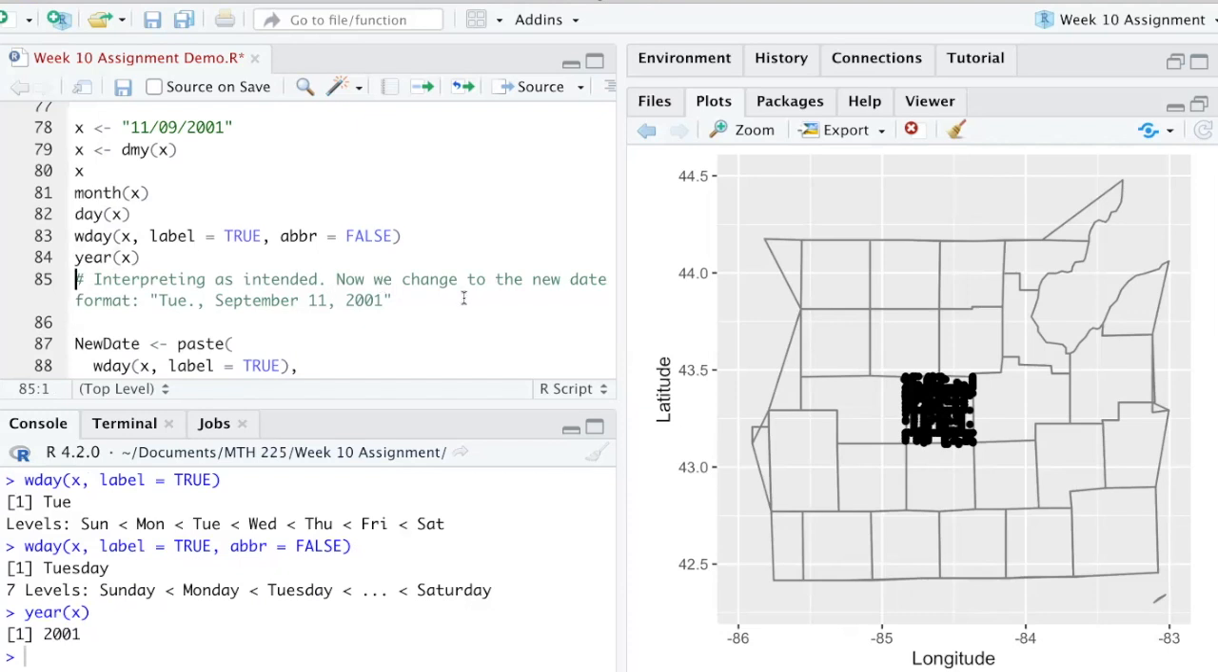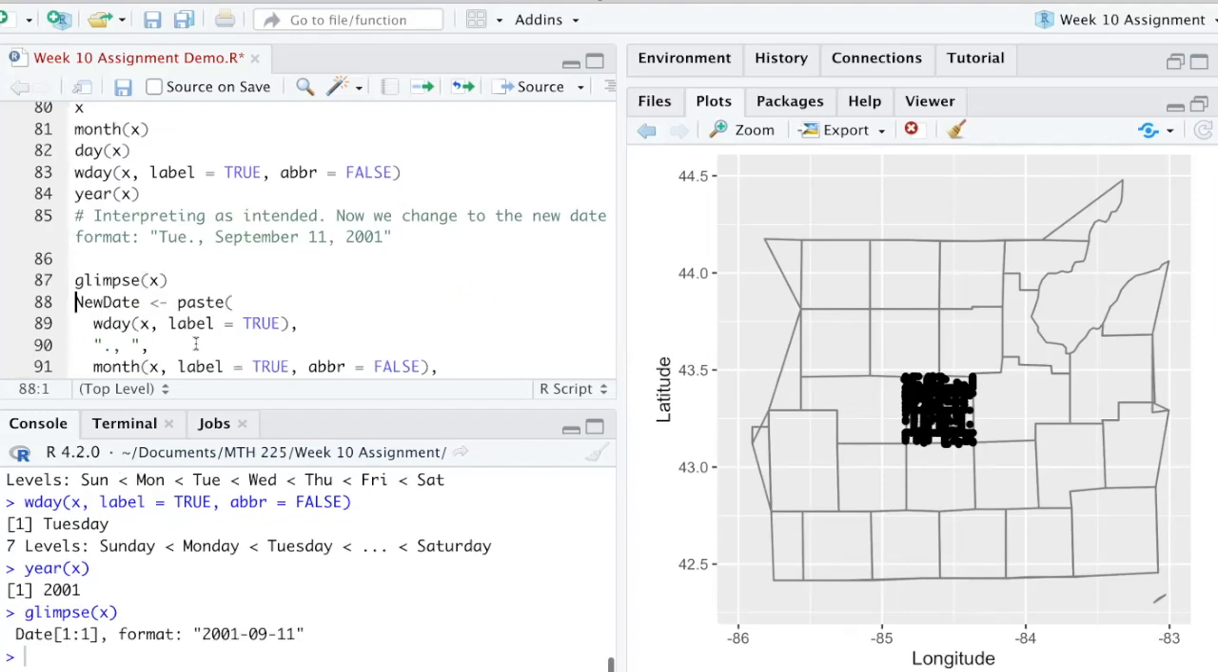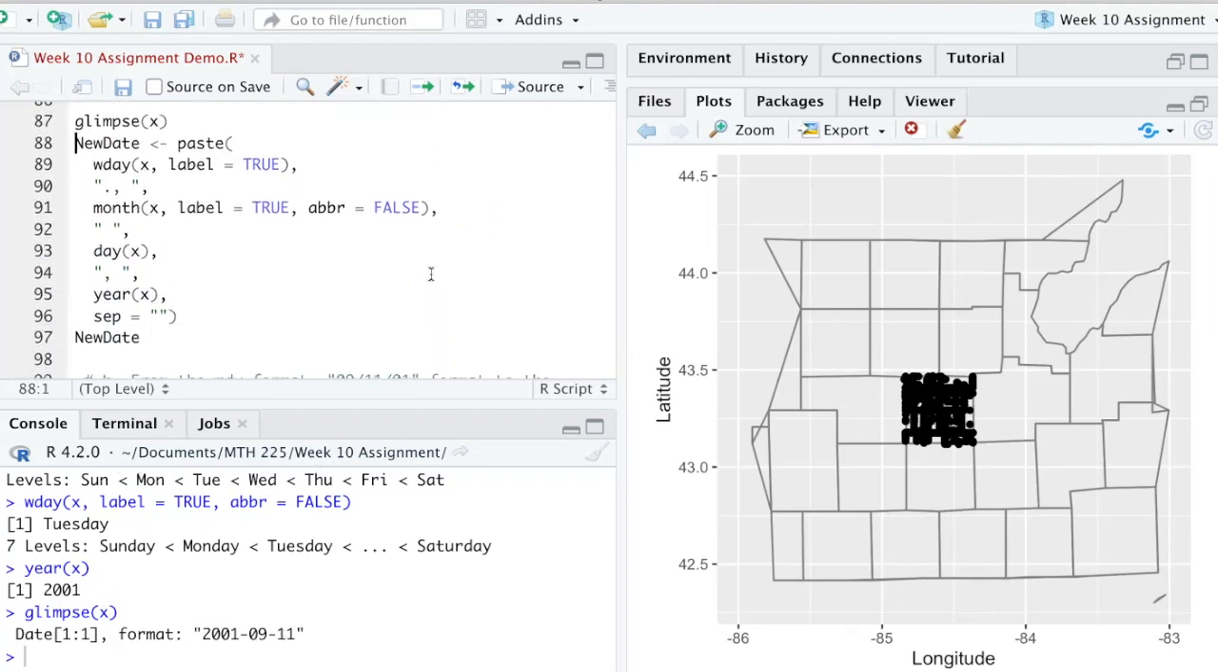All right, so we do now have our X. It's just one date, and you'd have to update this for all the dates if you wanted to change all the dates to this format in a data frame. All right, so now we want to change that date to this format here. So once again, let's take a look, and you can see that the date is in this format here. And we know that it's interpreting the year as the year, the month as the month, and the day as the day.